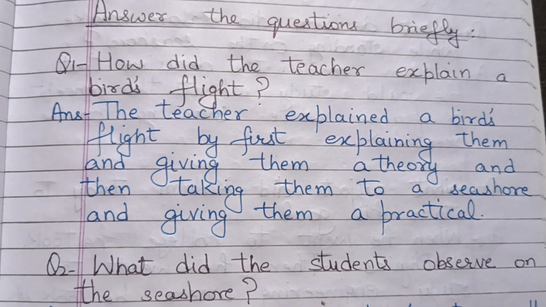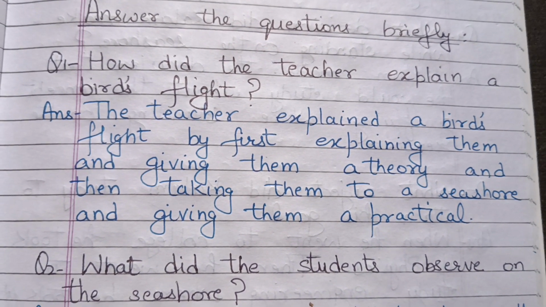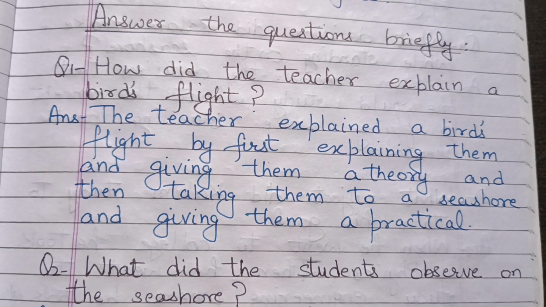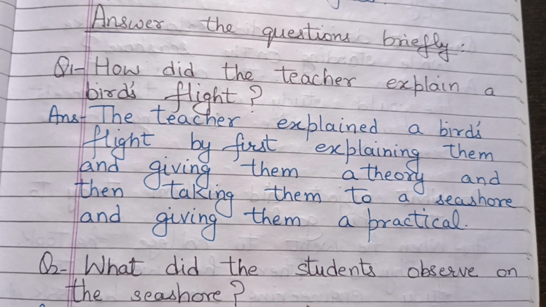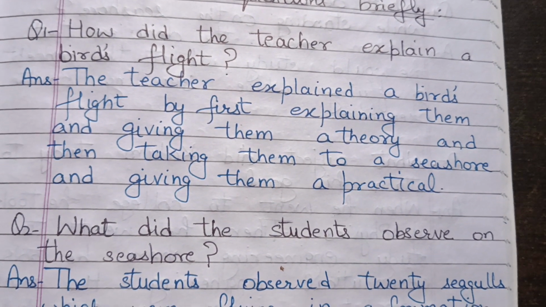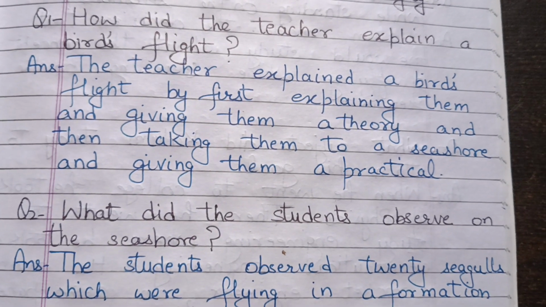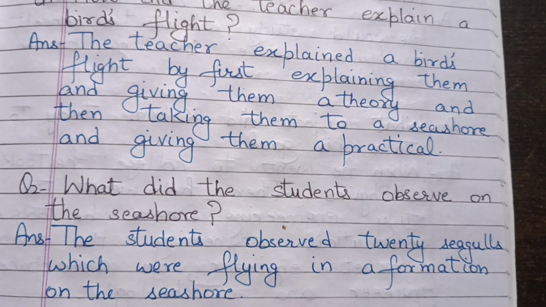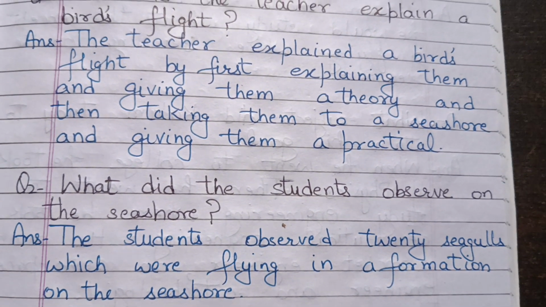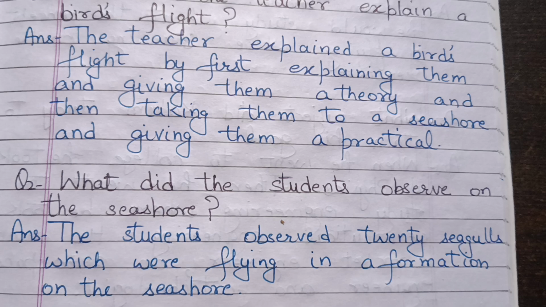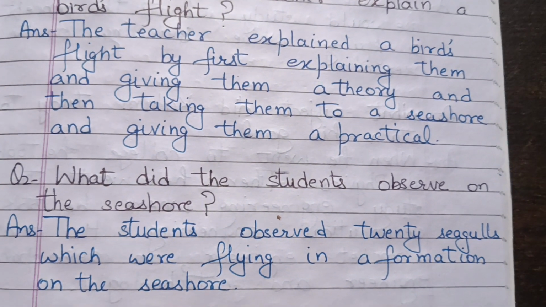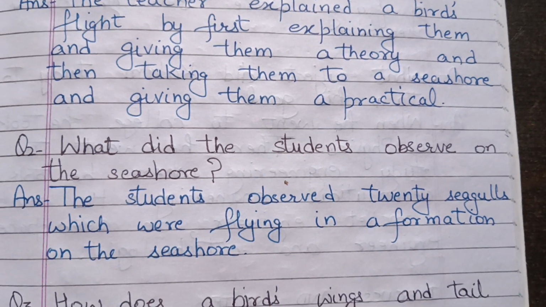Next question. What did the students observe on the seashore? So when the teacher took them to the seashore, what did the children or the students observe there? The students observed 20 seagulls which were flying in a formation on the seashore. So they saw seagulls. Seagulls are the birds found near the sea. They were flying in a formation, forming a shape. They were flying on the seashore.